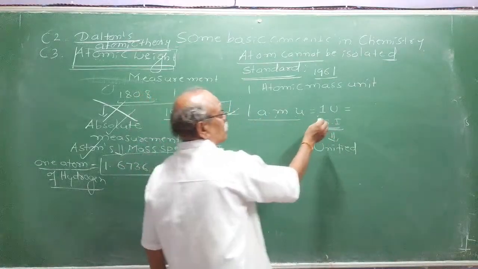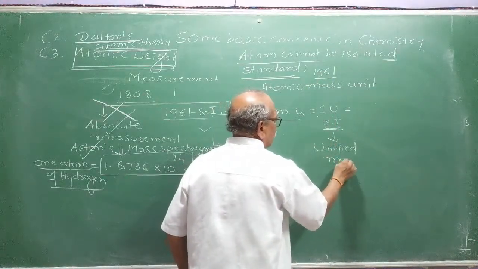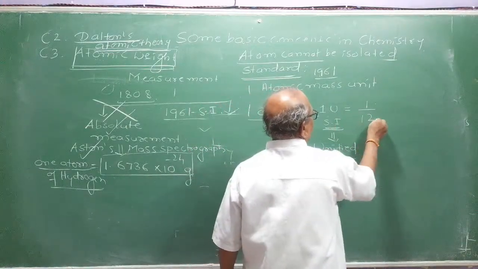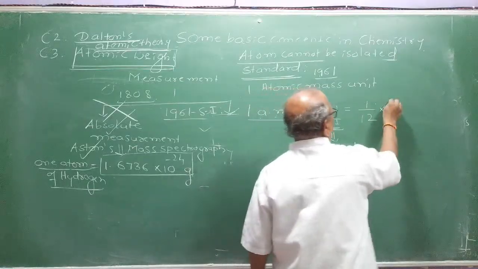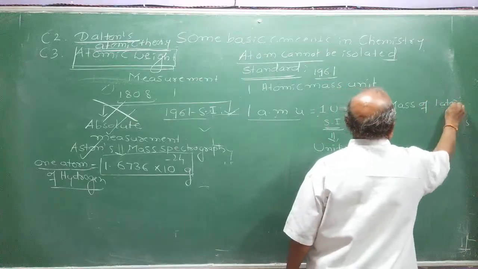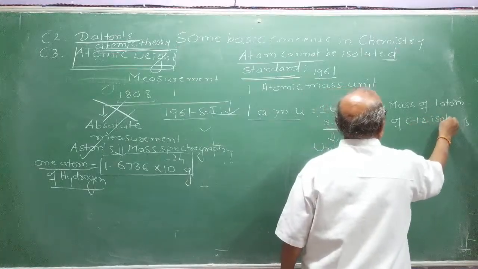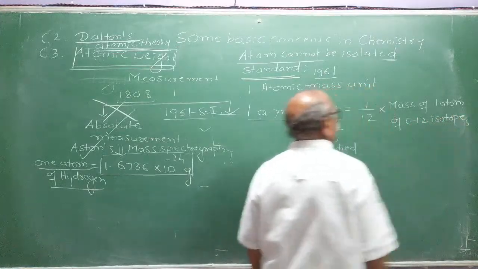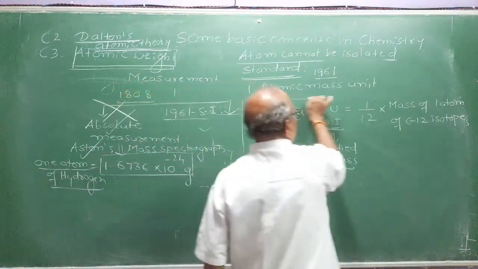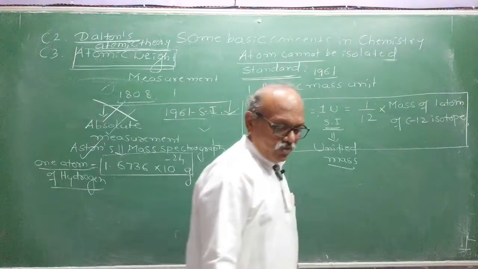Look at the updates by the SI. Now they are called unified mass. Unified mass means it is a relative mass. It is equal to 1/12th of the mass of one atom of carbon-12 isotope. Understand what is 1 AMU? 1 AMU is 1/12 of the mass of one atom of carbon-12 isotope.